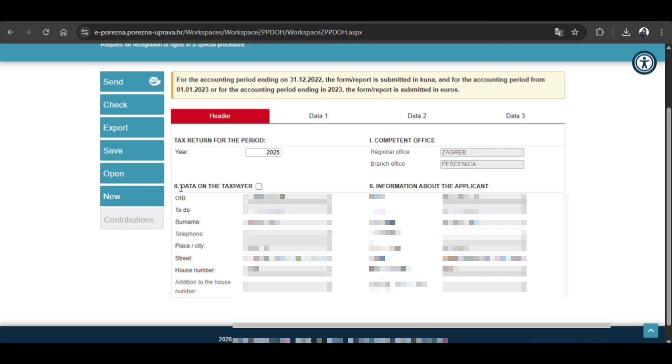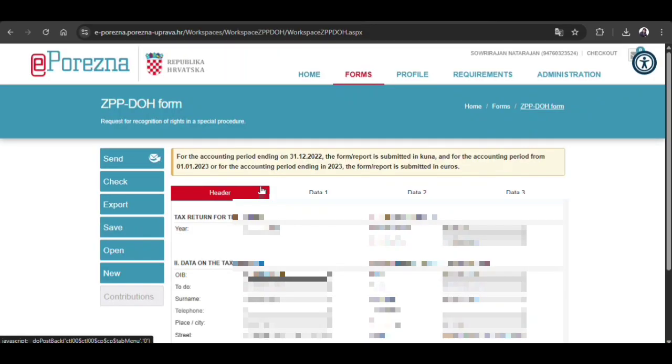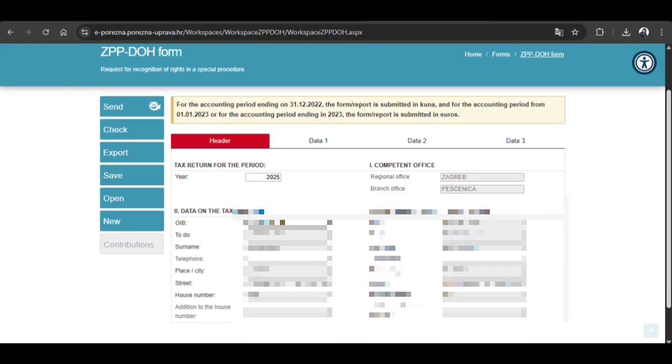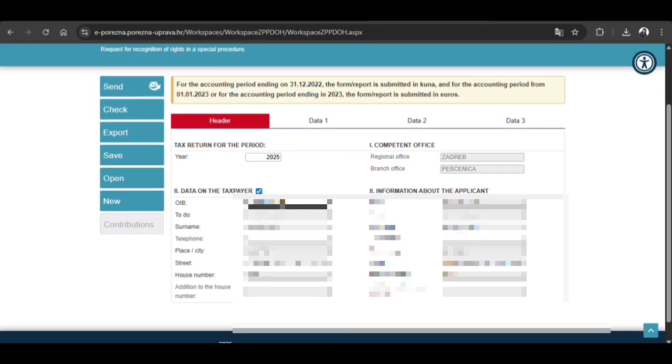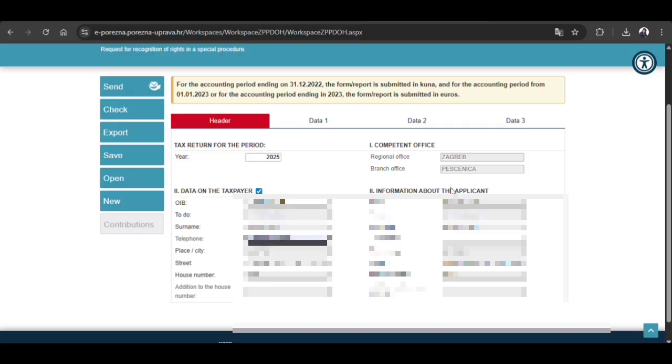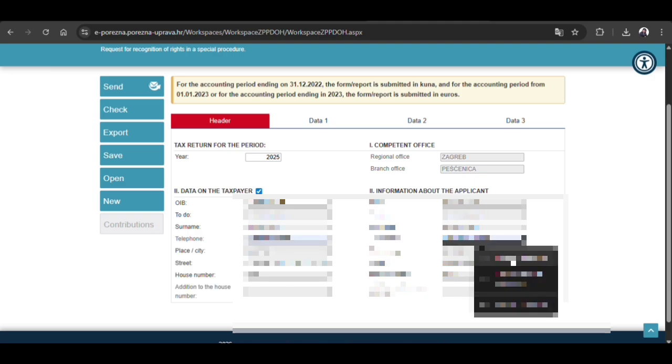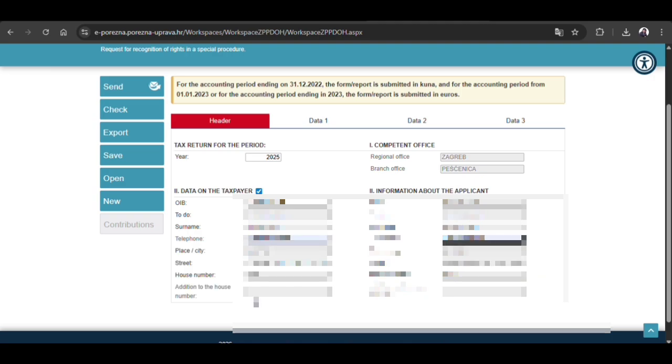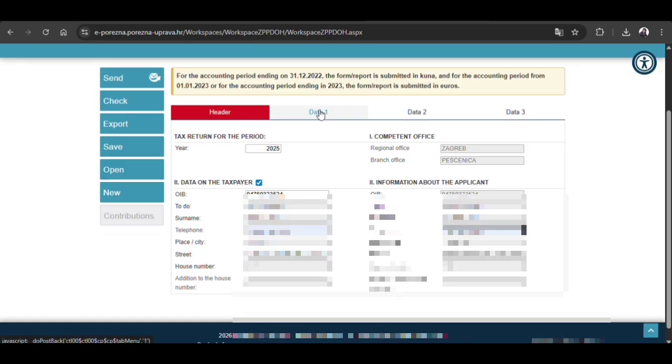And the next option is data of the taxpayer and information about the applicant. Both are the same, and it shows your OIB, your name, everything. If you have any update, you just click, and I am going to update my phone number. Please verify all your information, and the tax website doesn't have my phone number. I am going to update my phone number. Okay, and everything is perfect. That's it. Right now I finished the header.